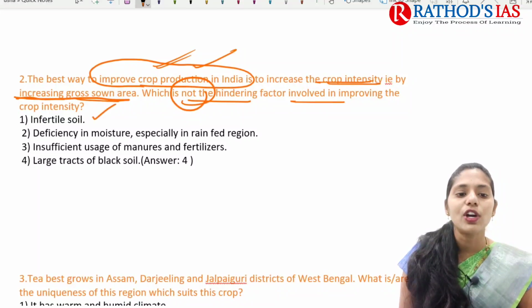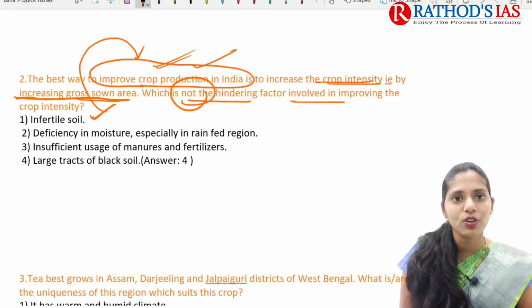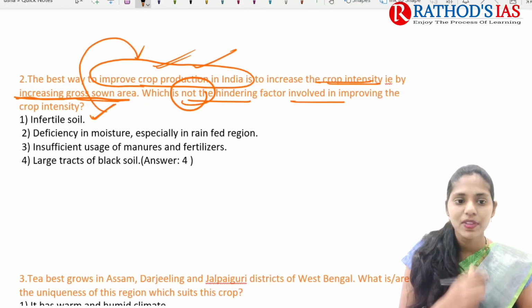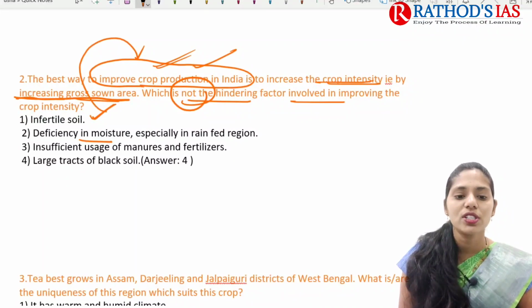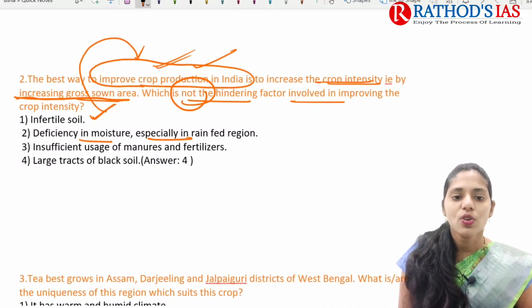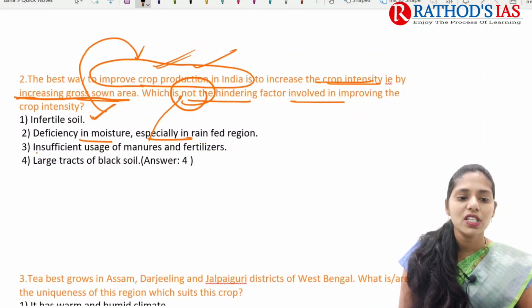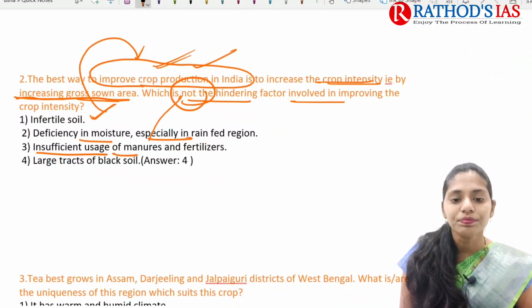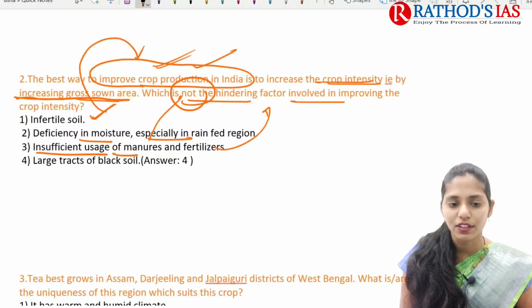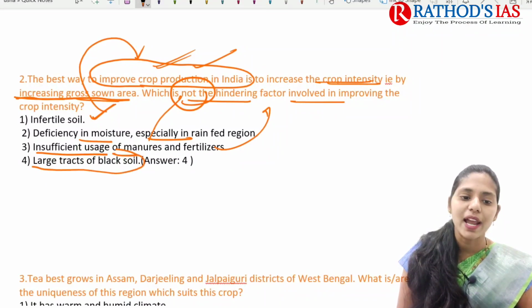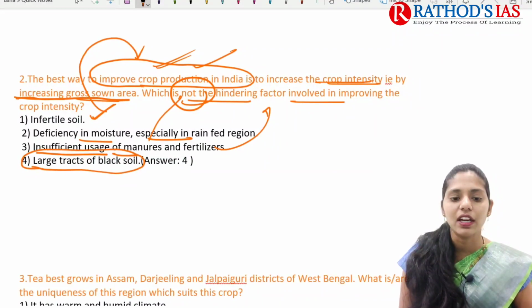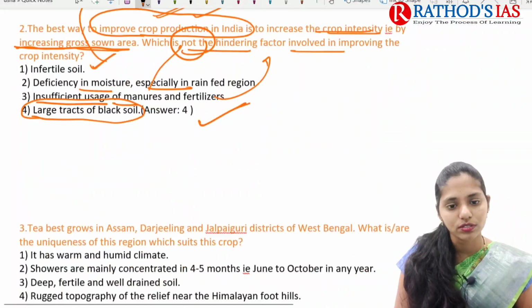So here infertile soil means we cannot go for improving of crop production or crop intensity, and whenever there is deficiency in moisture, especially in these rain-fed regions, we can't go for this. And whenever there is insufficient usage of manures also, they cannot go for increasing of crop productivity. So the large tract of black soil, it is not the hindering factor here. So correct answer here is 4.